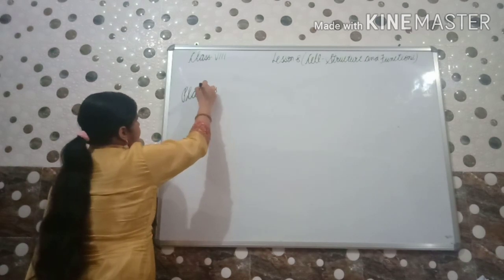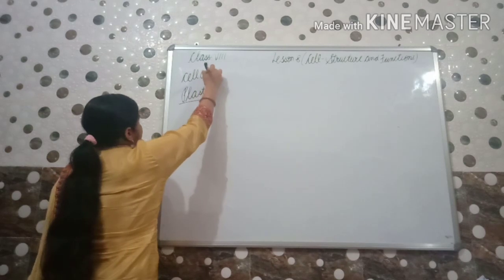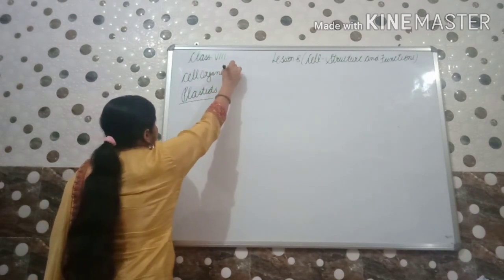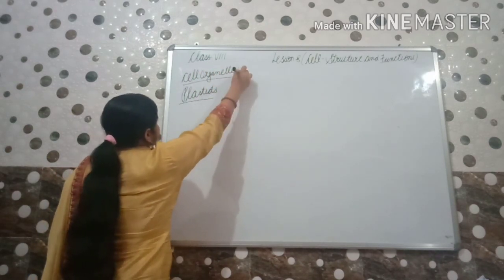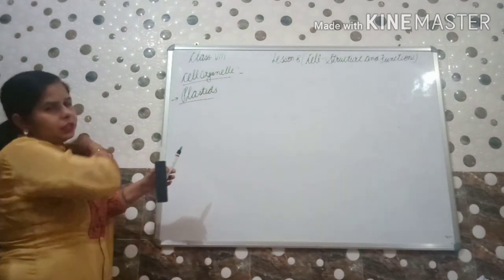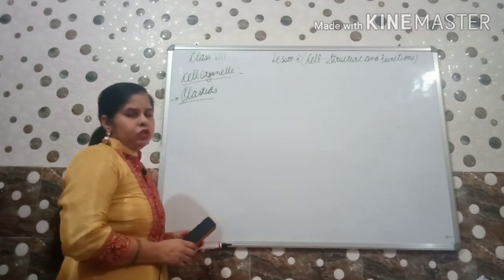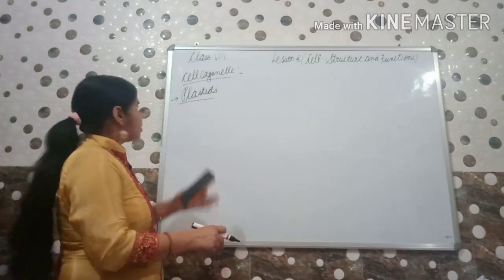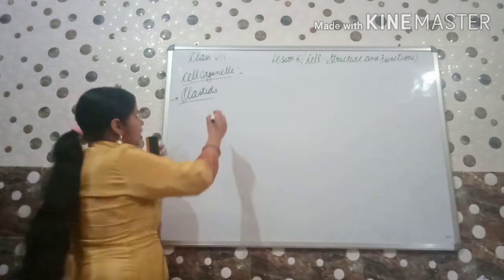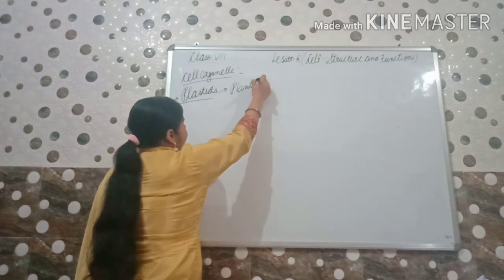It is also a cell organelle, like endoplasmic reticulum, lysosomes and Golgi apparatus. जो सिर्फ किस में present है? It is only present in the plant cells.